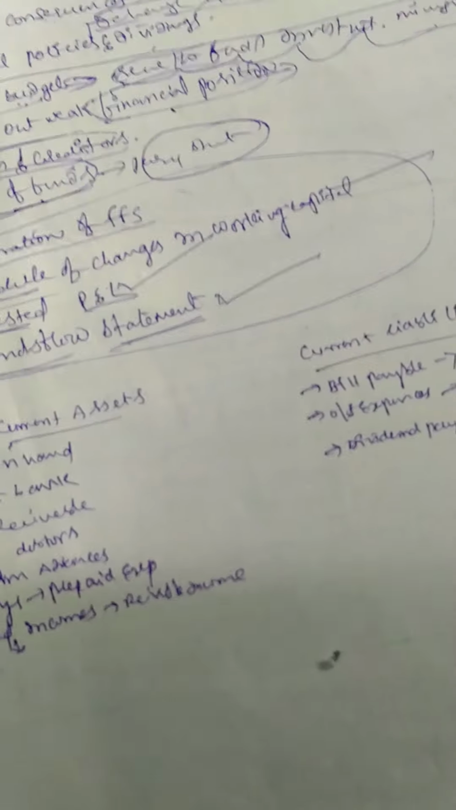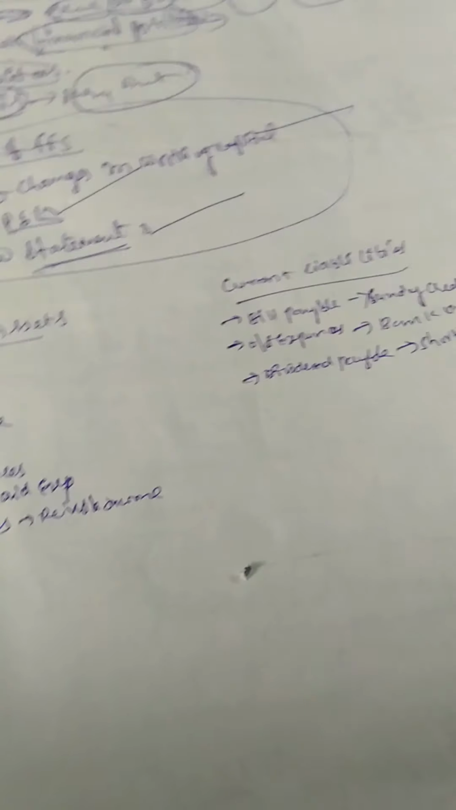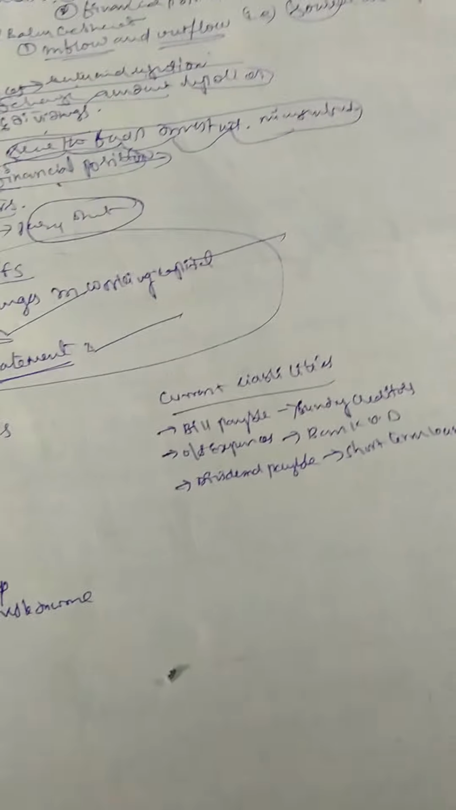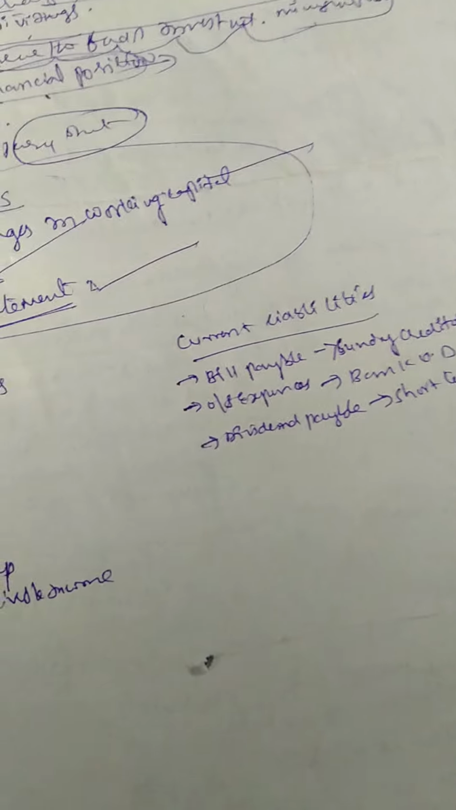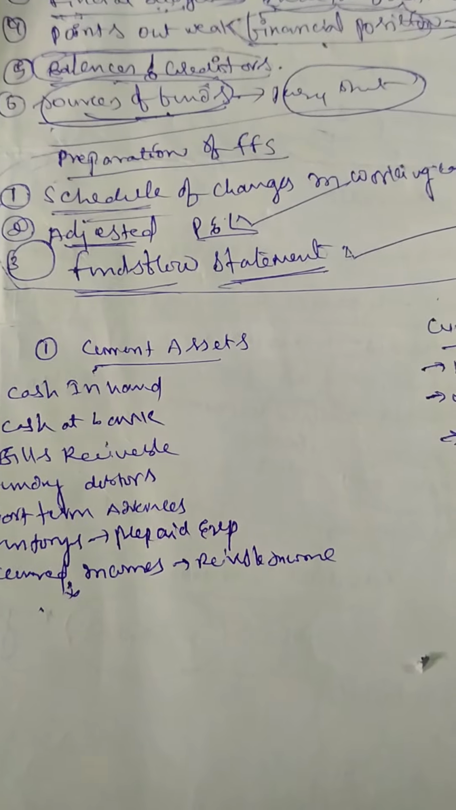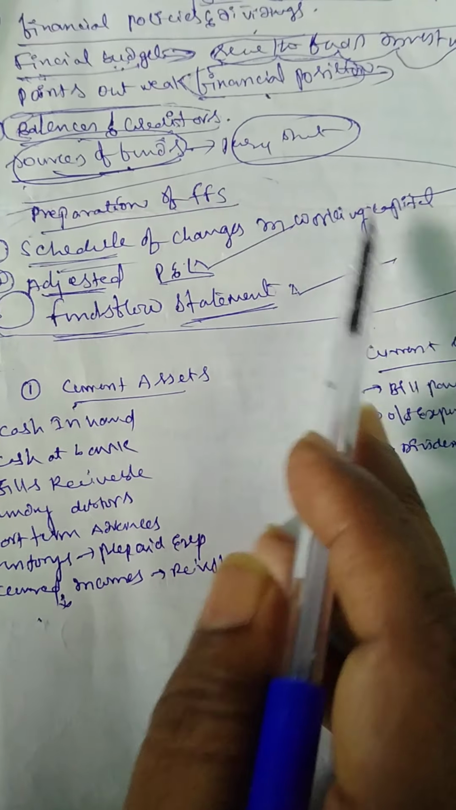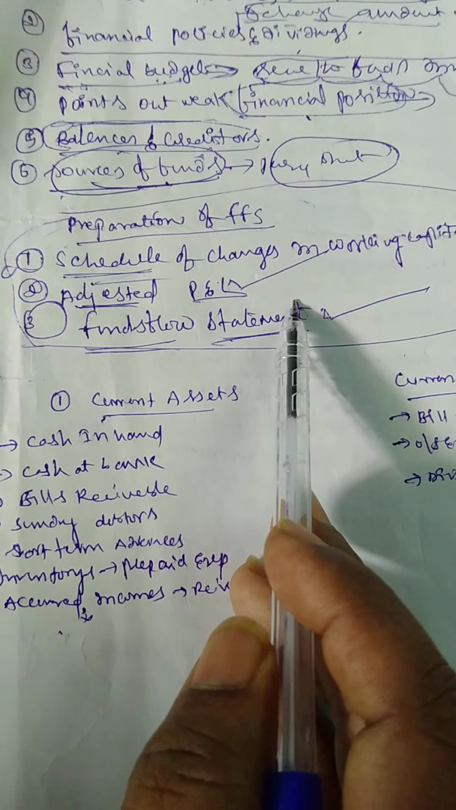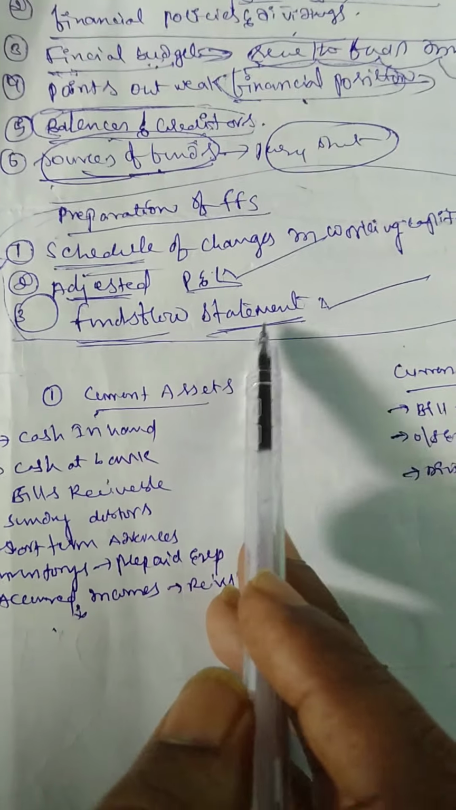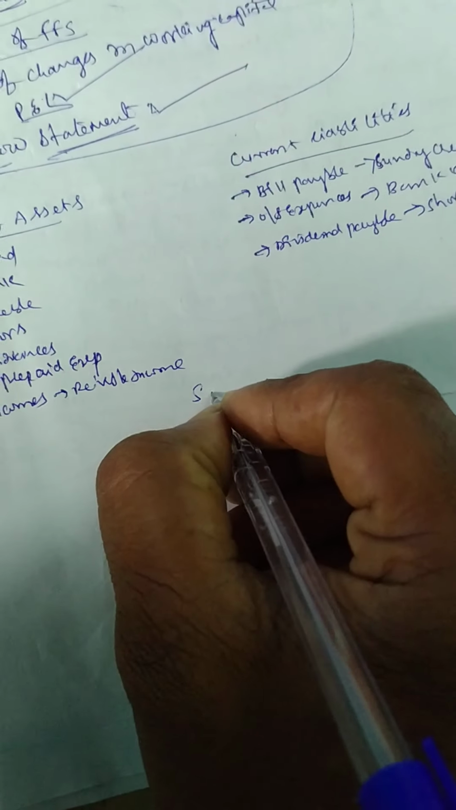Now we will work out some problems in the funds flow statement. First, how do we prepare the funds flow statement, and what accounts are we preparing? First one, schedule of changes in working capital. Next one, adjusted profit and loss, and third is the funds flow statement. Now let's prepare the format of the schedule of changes in working capital.